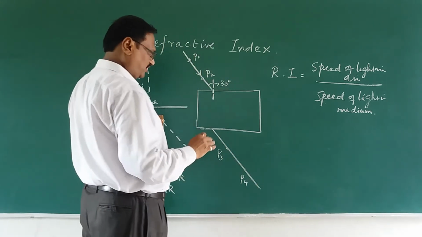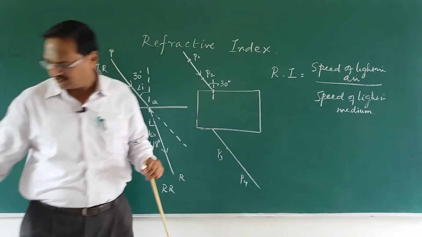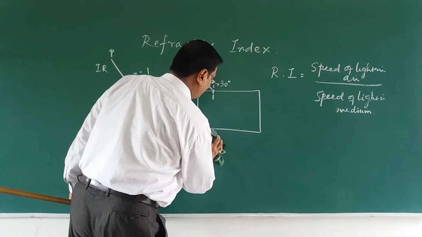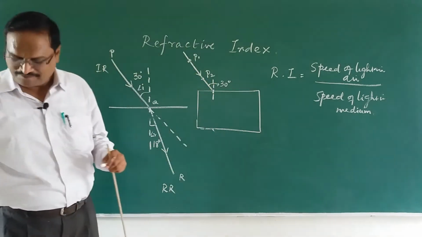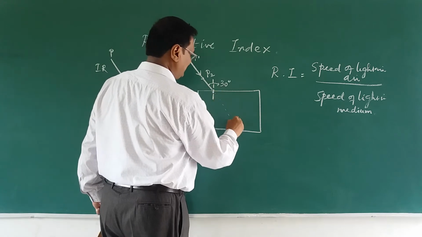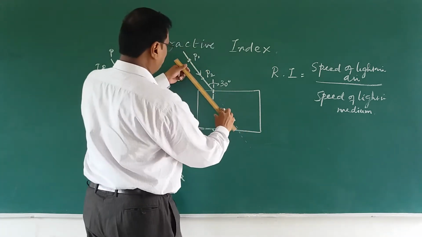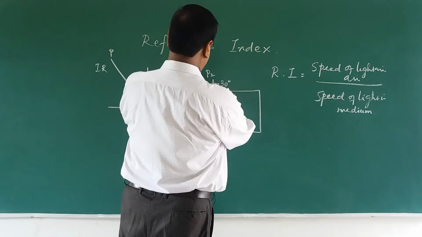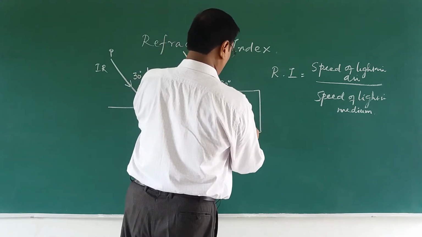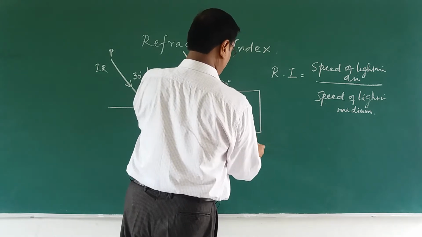I may make some mistake, it's okay. Really I have to take it here, it should go in a straight line. Let me extend it with the help of a scale. This is all geometry, geometrical optics. So let me draw it more straight like this, fine.